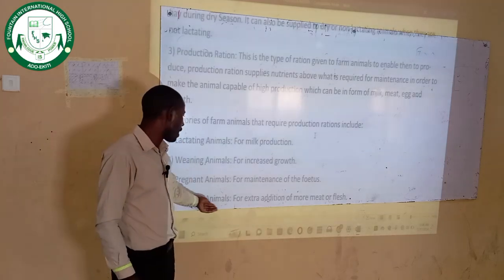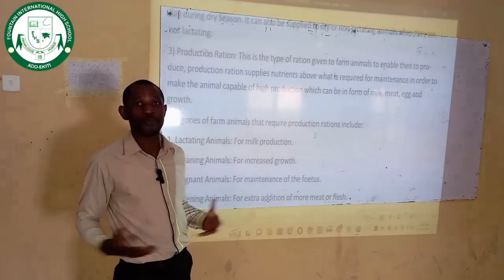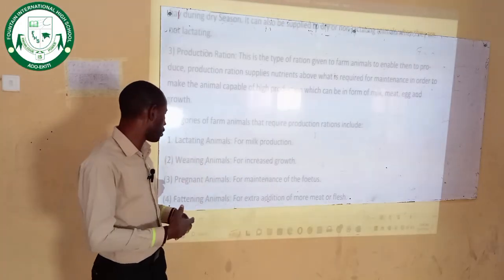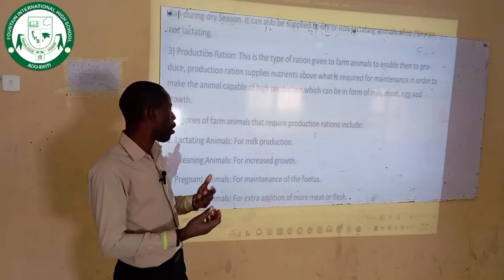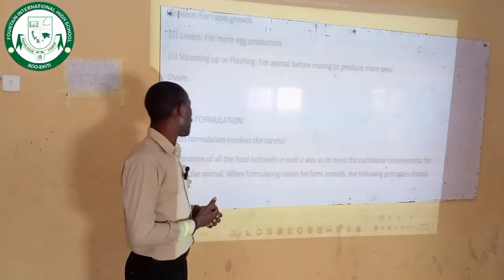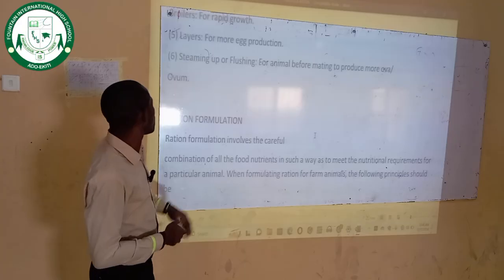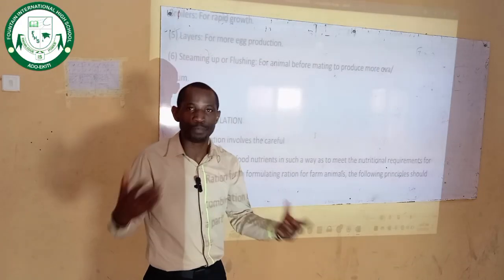Then we have the fattening animals. These are the animals that are going towards full-fledged adults. For extra addition of more meat or flesh, that is fattening animals. Okay, we have broilers too. Broilers are the birds that are raised for meat production.